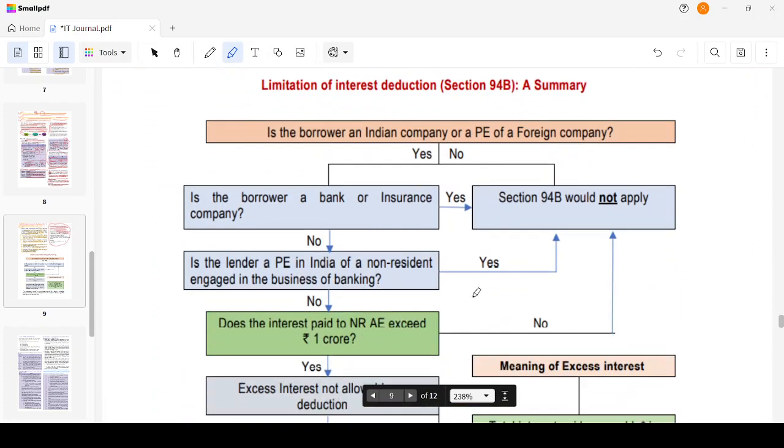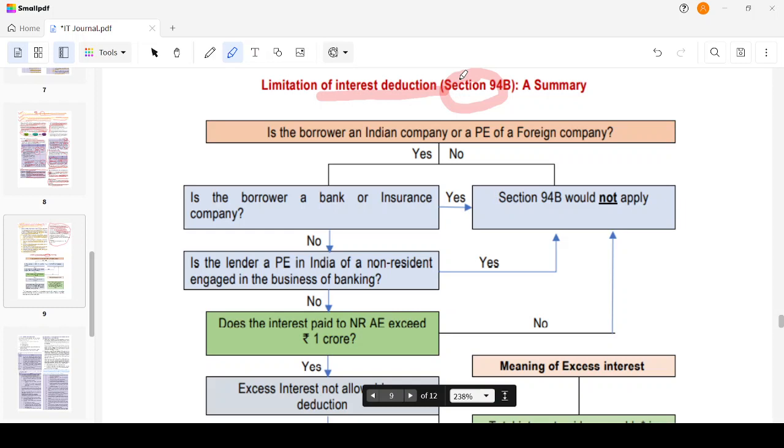Yeah. Limitation of interest deduction. That is, I have a borrowing. I'm a borrower. I've borrowed from my associated enterprise. I've charged the interest expense. What is the limitation? It is discussed in section 94B. A summary has been given in the Institute Study Material. I have copy pasted it.